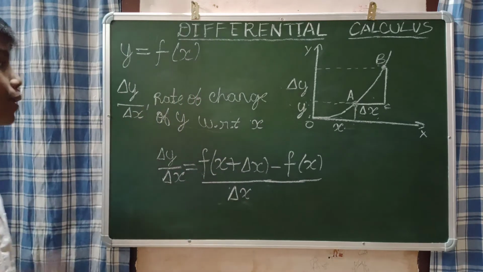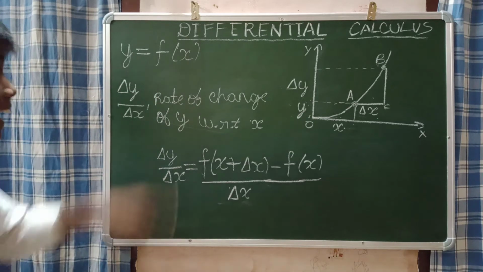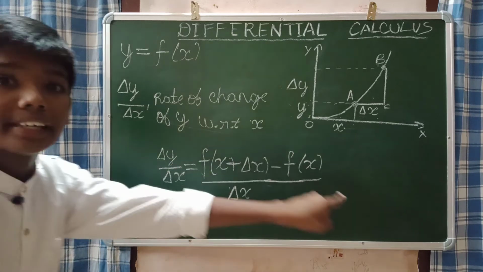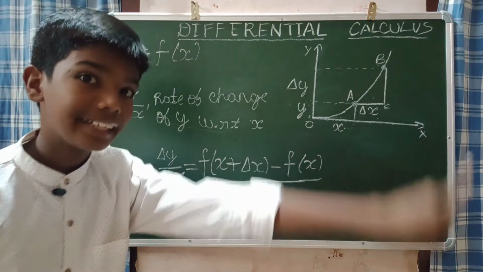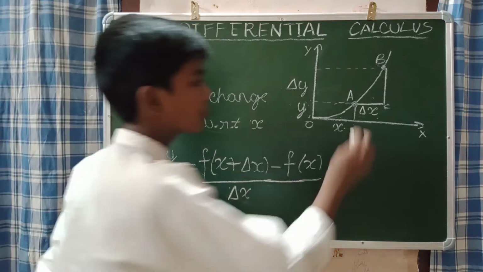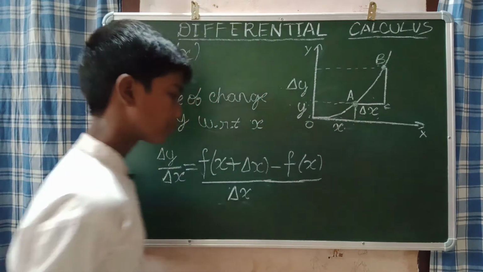That too only the dy by dx, delta y by delta x. Delta y by delta x is the rate of change of y with respect to x. And using this delta y by delta x we can find the point, that means the exact value at the point A.